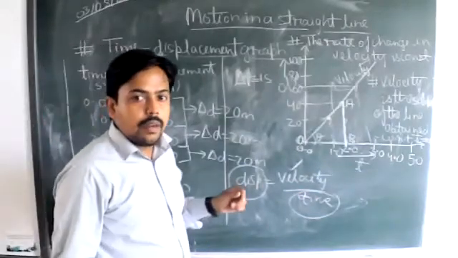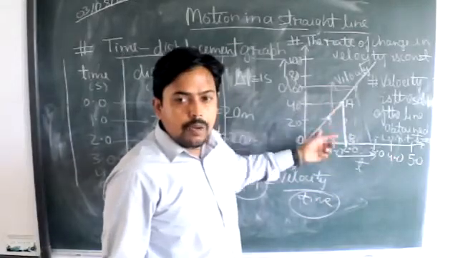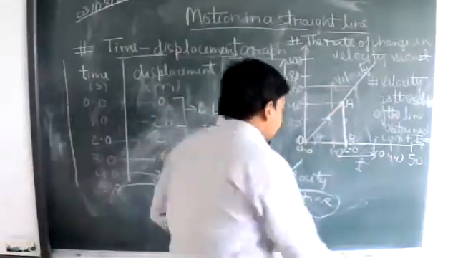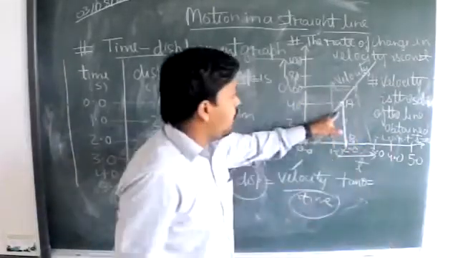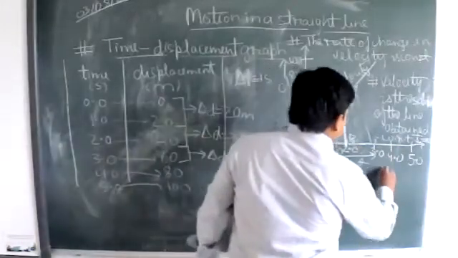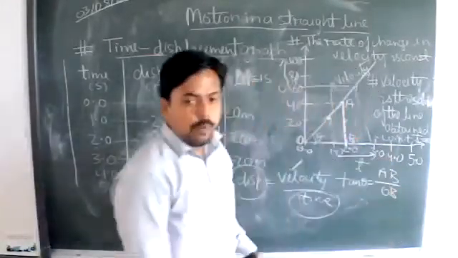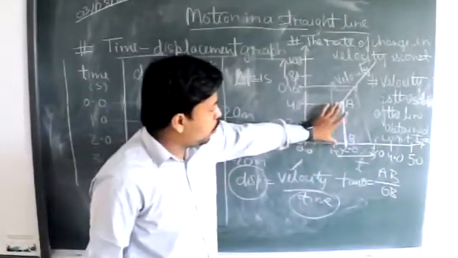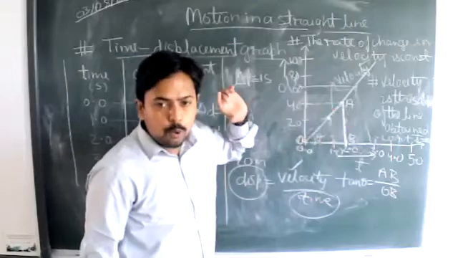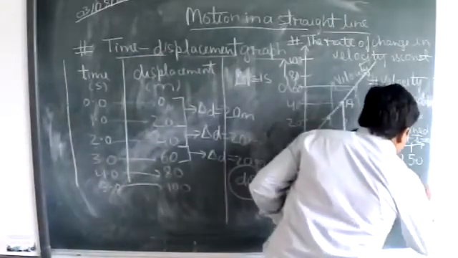Sir, AB by OB. Yes, it will be perpendicular upon base. Okay, tan theta is equal to what? Perpendicular upon base, AB upon OB. So by knowing the value of AB and by knowing the value of OB, we can calculate the value of tan theta, and that is equal to what?